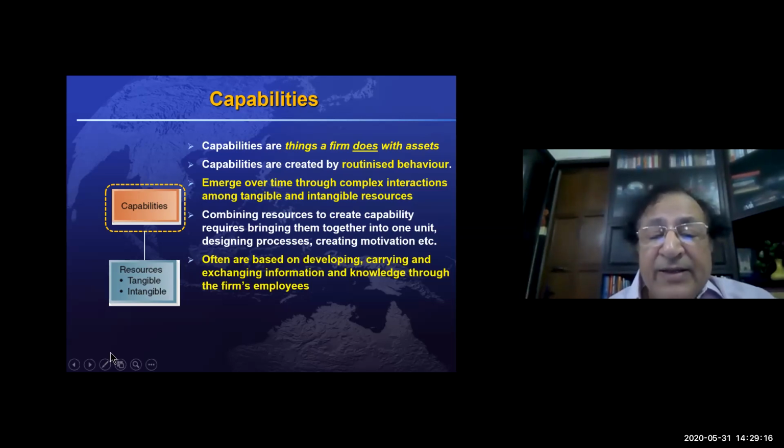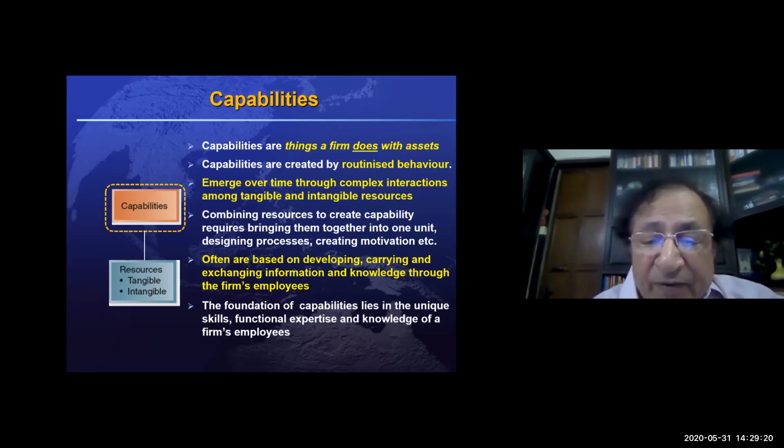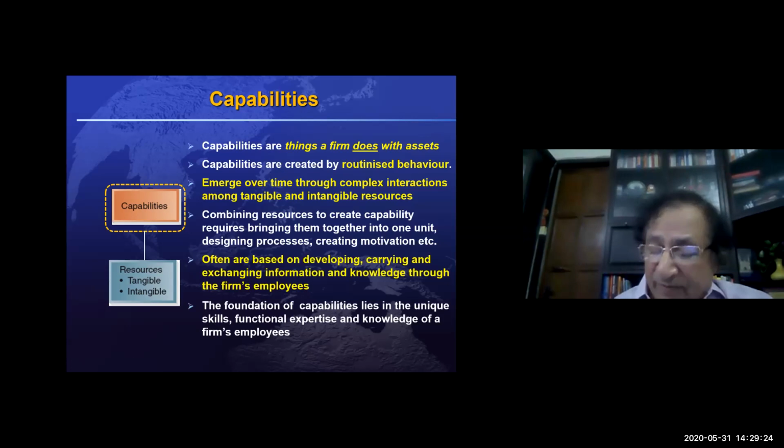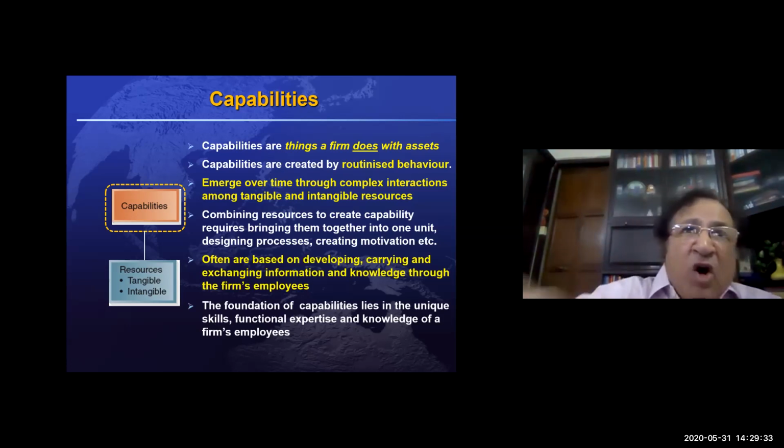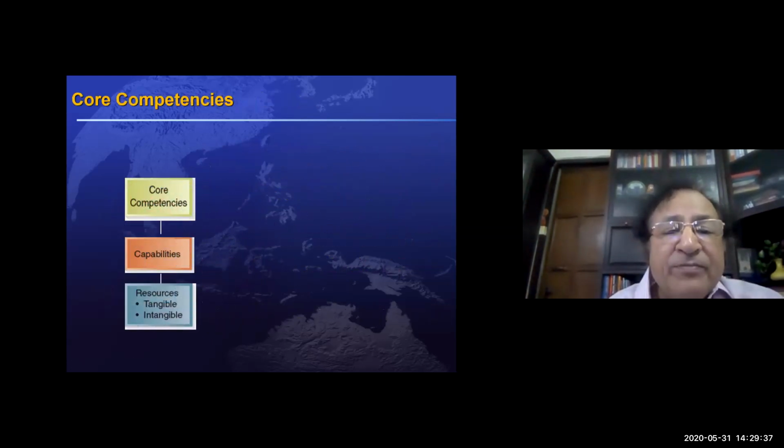These capabilities are very crucial. Ultimately, they are the foundation of expertise and knowledge in the people, and all the activities are integrated together to develop a capability.